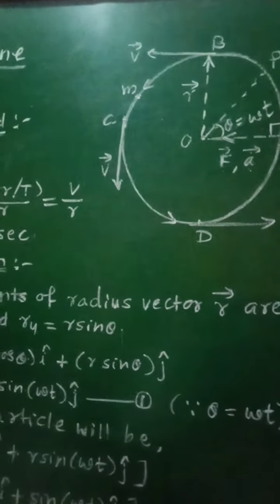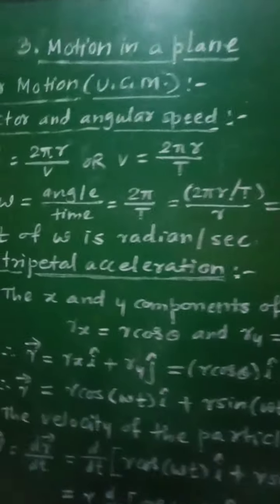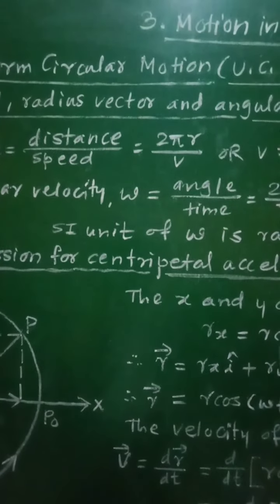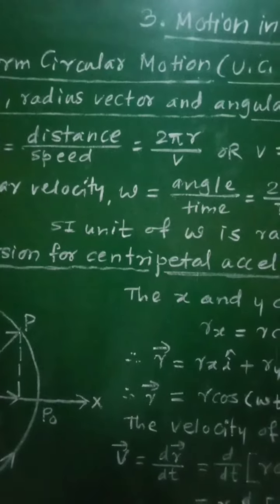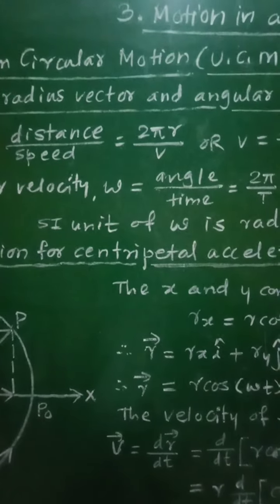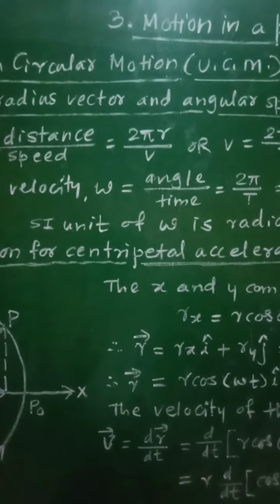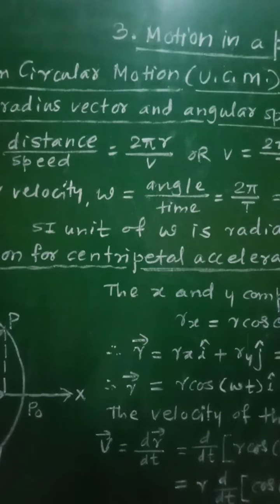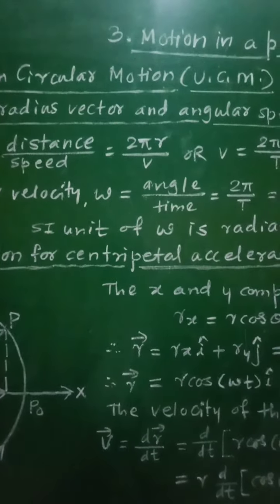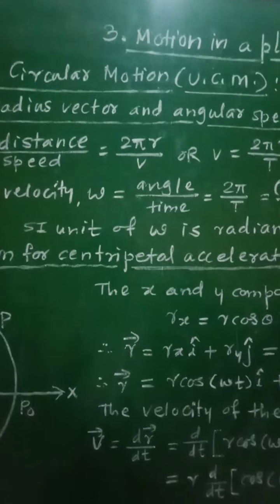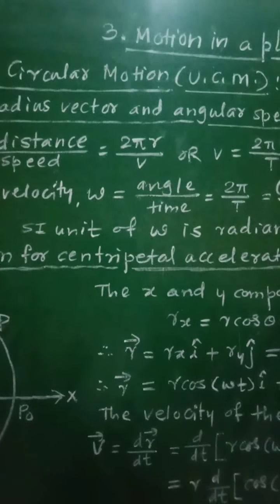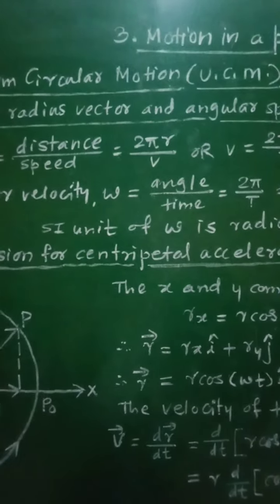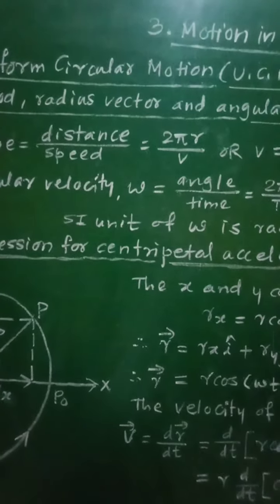Let us see some of the examples of uniform circular motion. The motion of the moon around the earth, the motion of the earth around the sun, similarly, the motion of the tip of the hands of a clock are examples of circular motion, that is, they give us uniform circular motion.